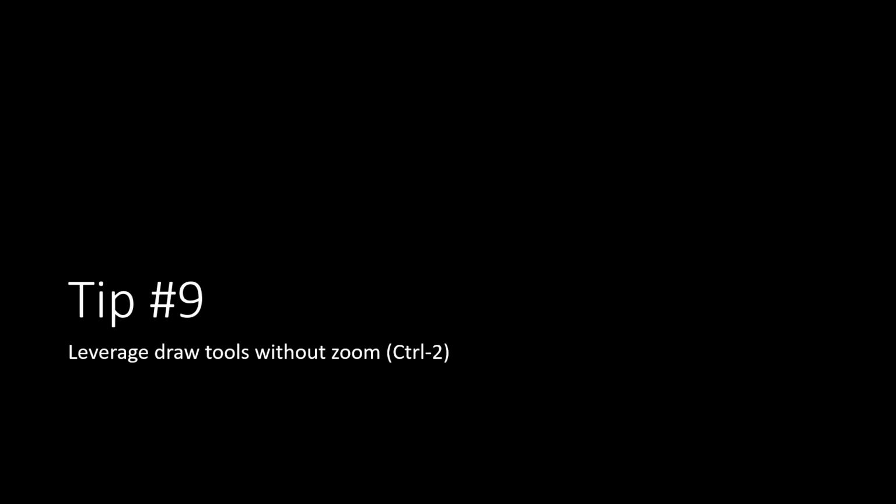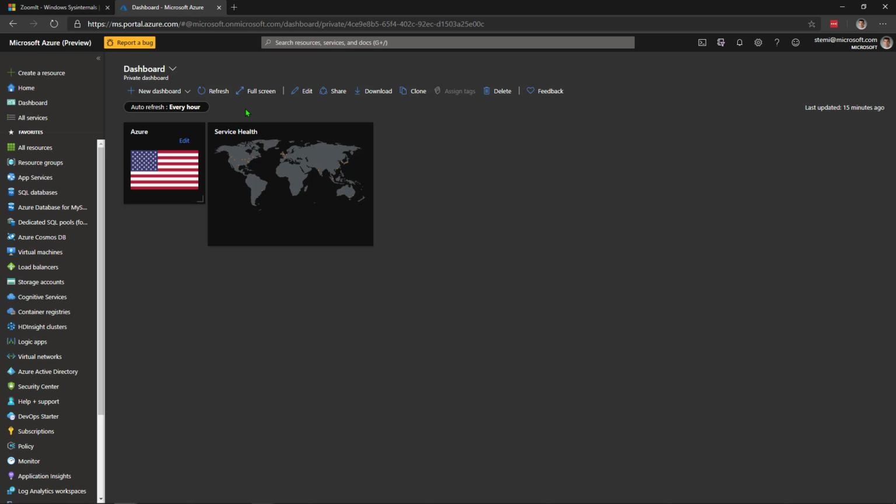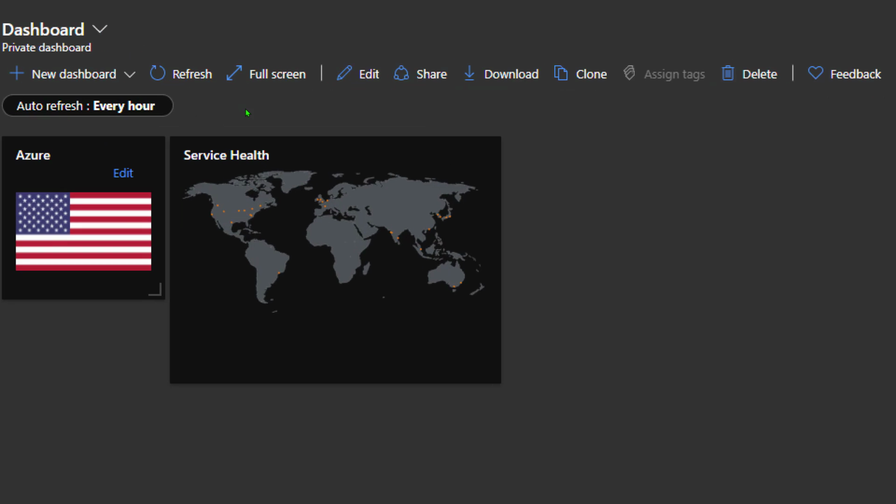So tip number 9 is leverage draw tools without zooming, and you do that by using Control 2. The next one has to do with the default zoom level. By default, you have a 2x zoom level, and my suggestion is leave the default zoom level of 2x.